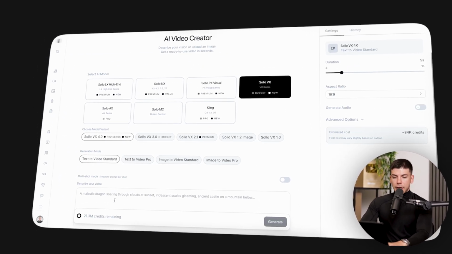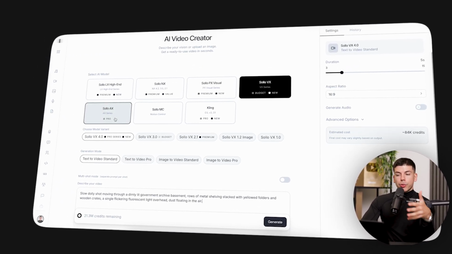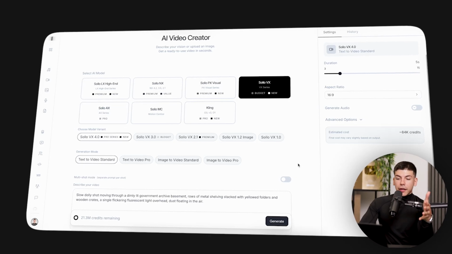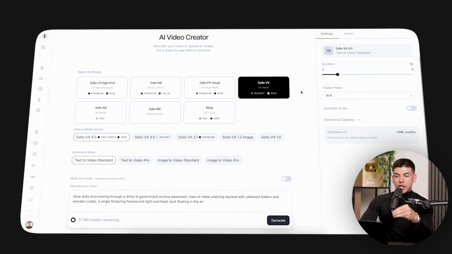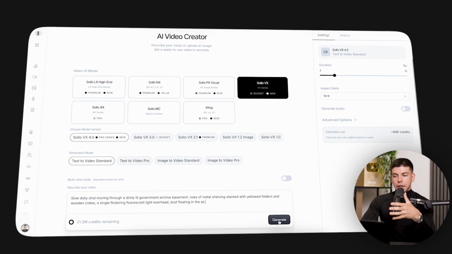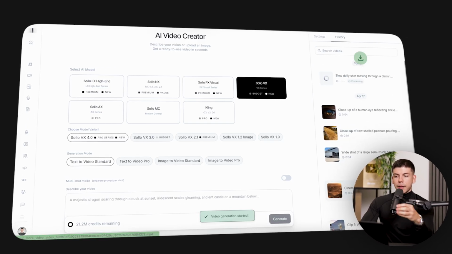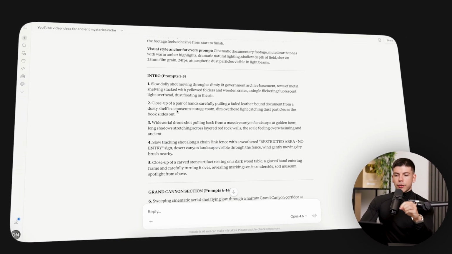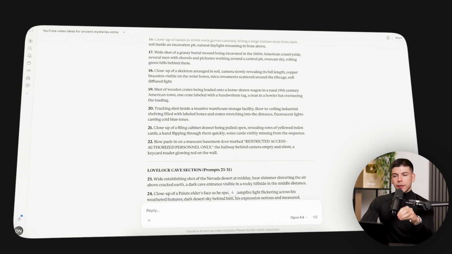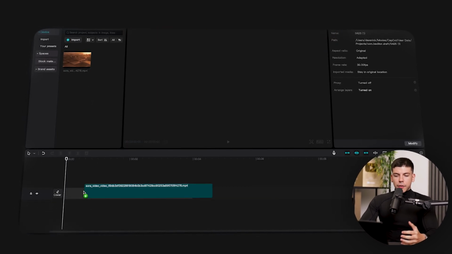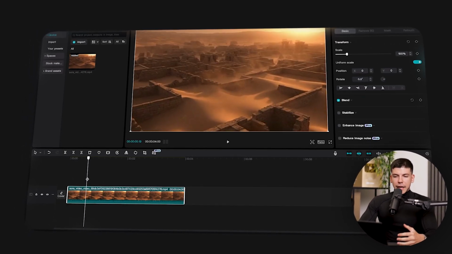That's a good one. We can submit it here, or Solo AX. That's a pro one and it's high quality. It is a little bit more expensive, but like for example, this one is the cheapest and I can just use it to generate the clip. Just press one button. When I have the clip, I can just download it to my device and do the same thing with all of these prompts. Just copy and paste. Now I'm just gonna put it all together in CapCut. I will just drag and drop these clips and then I'll add a voiceover.